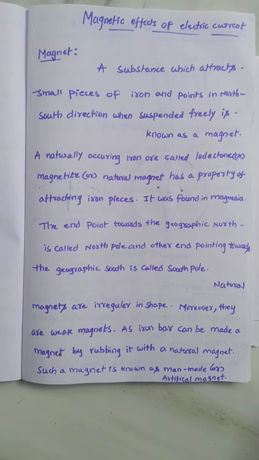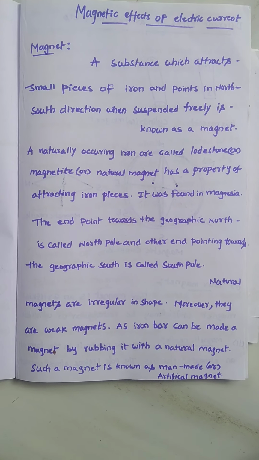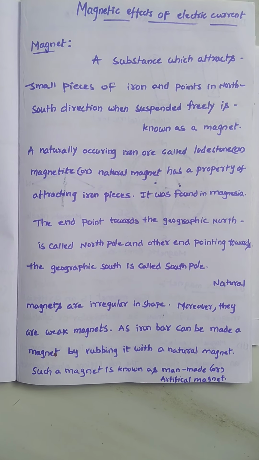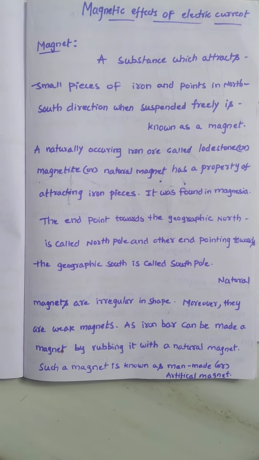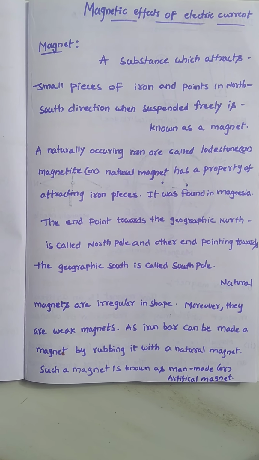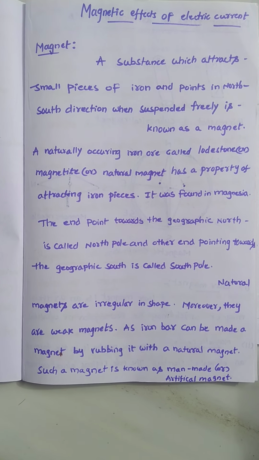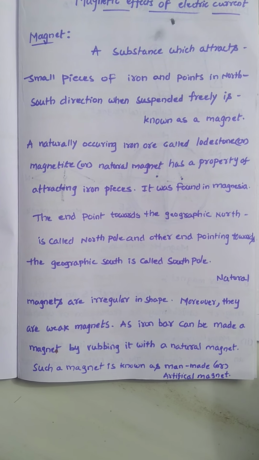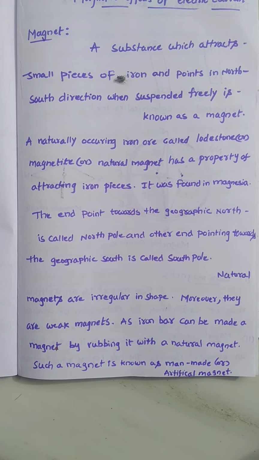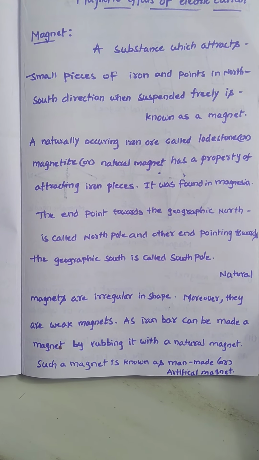The magnetic needle shows deflection over the current conducting wire, and not only over it but also around the conducting wire. So whenever a current carrying wire is there, a magnetic field is produced. This is the Oersted result and Oersted experiment, and we will discuss it again.